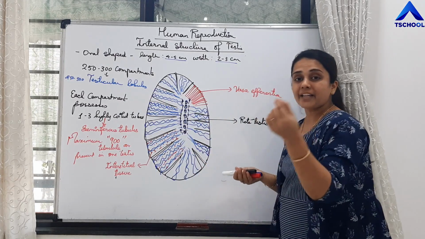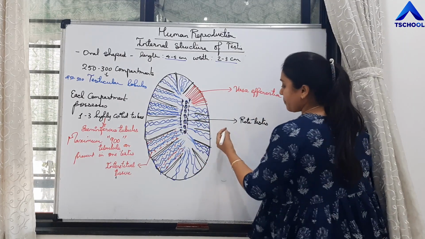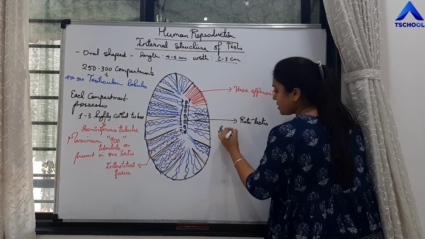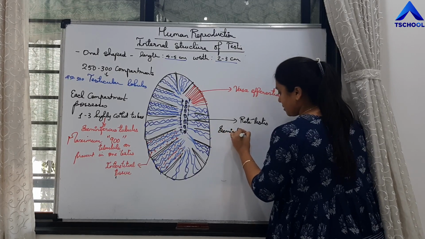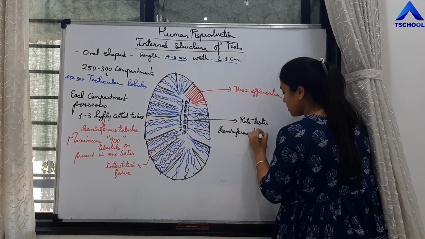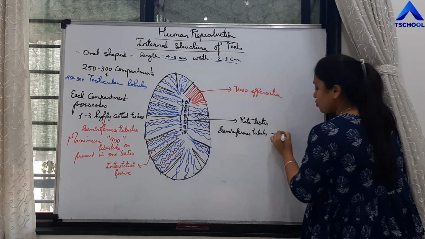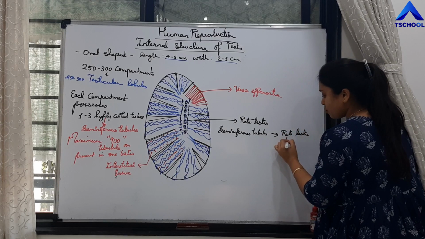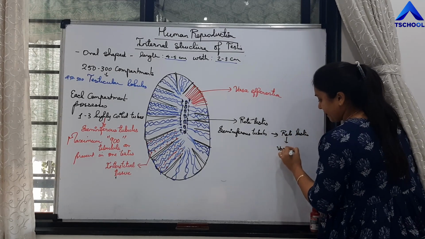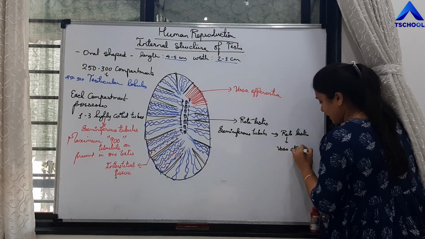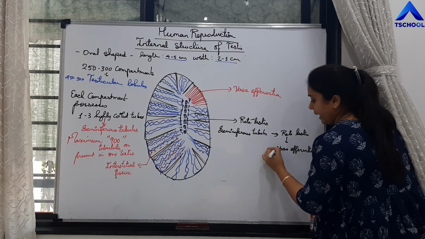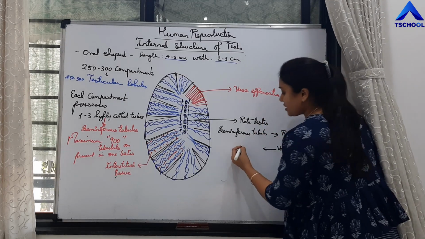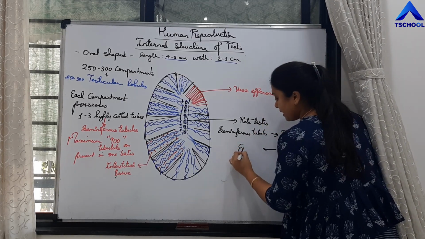So that is the pathway of travel of sperm, from seminiferous tubules to rete testis to vasa efferentia,